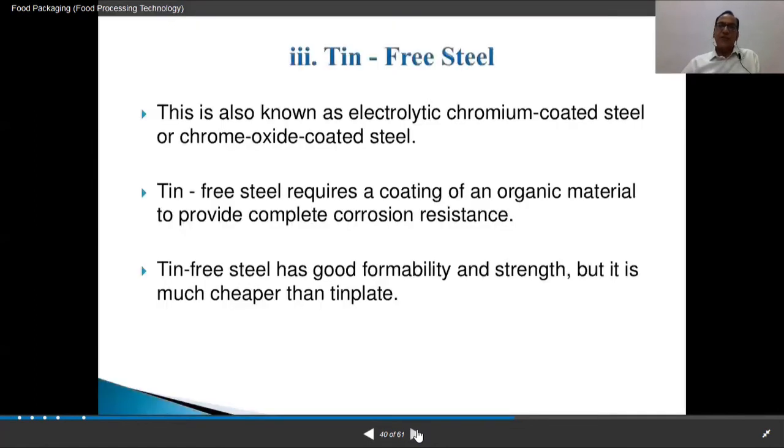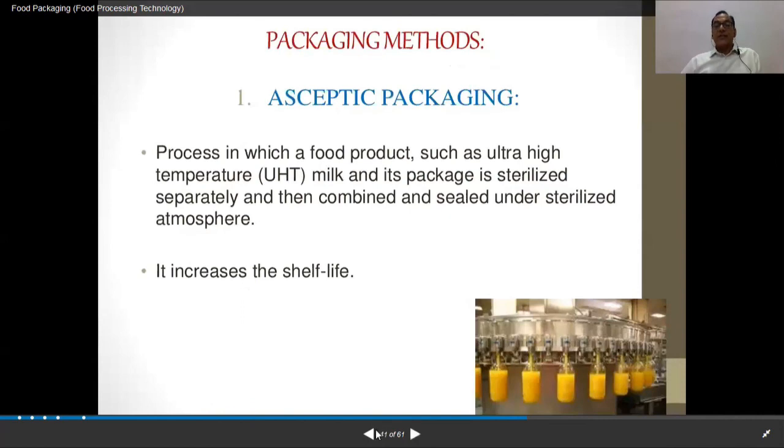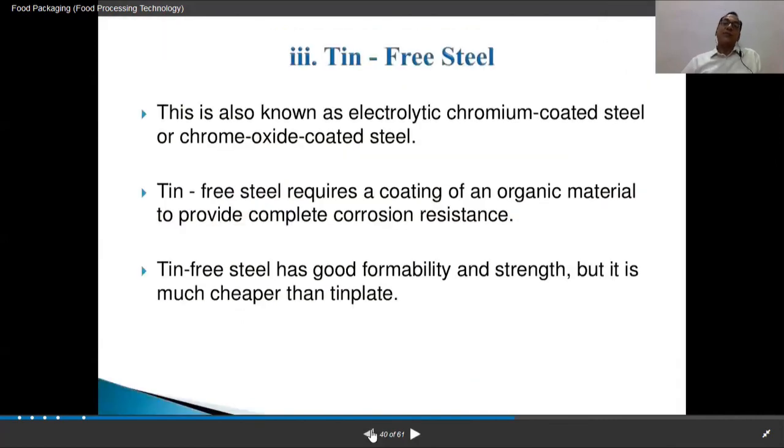Then tin-free steel, it is also known as electrolytic chromium coated steel or chrome oxide coated steel. Tin-free steel requires a coating of an organic material to provide complete corrosion resistance, and tin-free steel has good formability and strength, but it is much cheaper than tin plate. That was it. So these were about the different types of packaging material.